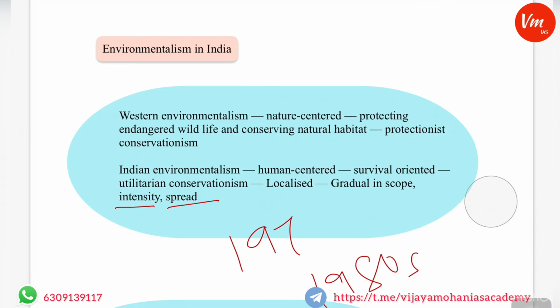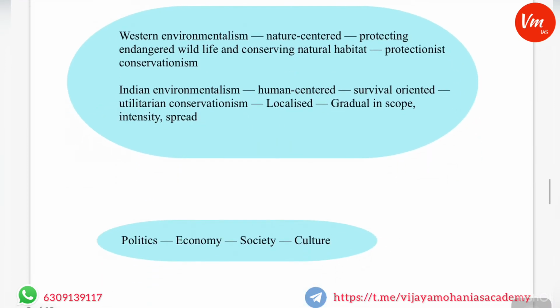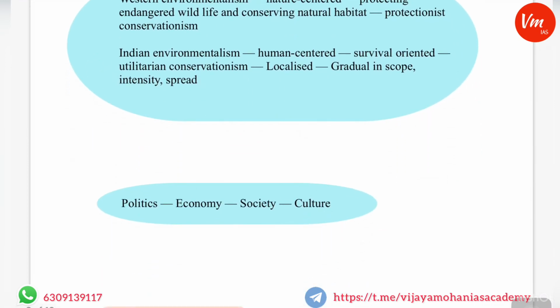As far as Indian environmentalism is concerned, it is very much intertwined with the other branches of society. It is connected to politics, to economy and development, to society, and to culture.